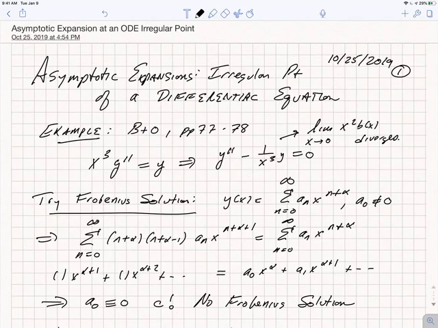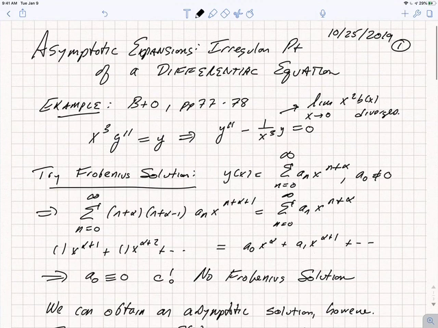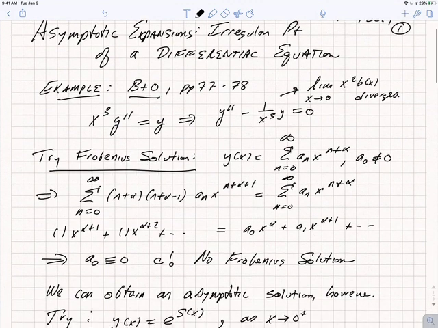Hi class. In the last video where I introduced the idea of asymptotic expansions, I mentioned that one of the situations in which asymptotic expansions arise is at an irregular singular point of an equation. I wanted to give you an example of that. This example is actually taken from Bender and Orszag. You can find it on pages 77 and 78.